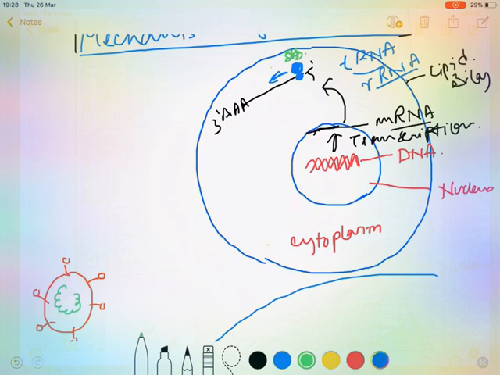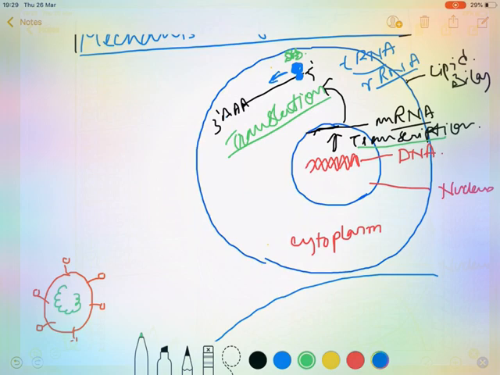So this is the molecular biology of a cell, and this is called the central dogma of molecular biology, that is from DNA to mRNA, the process called transcription, and from the mRNA a protein is formed, and that process is called translation. So this is the central dogma of molecular biology.